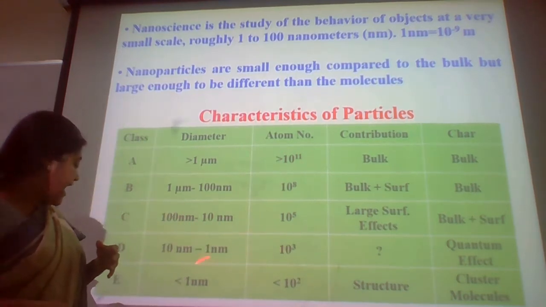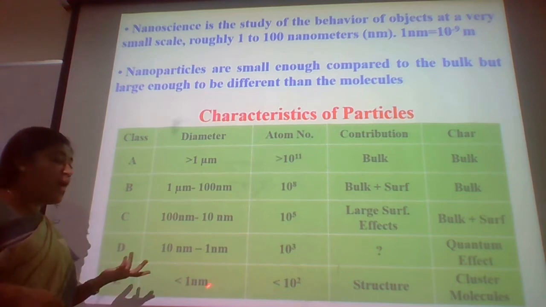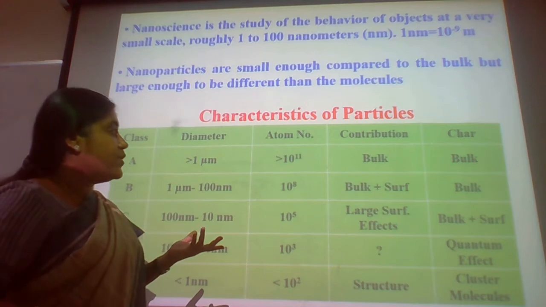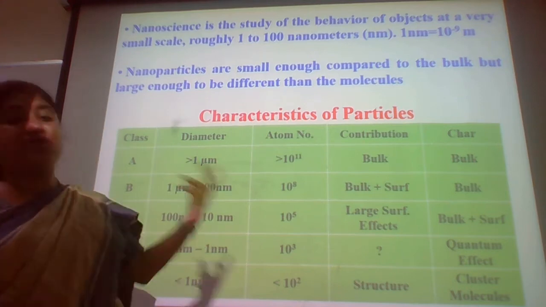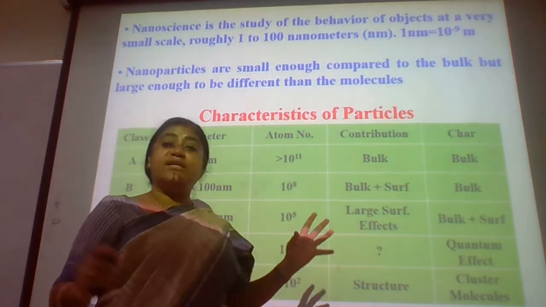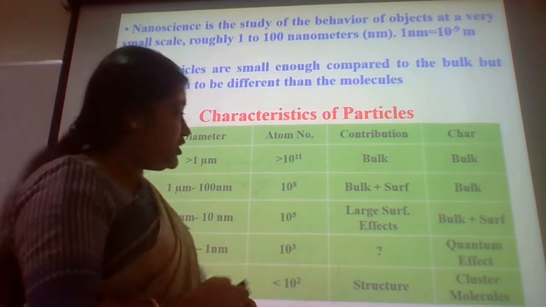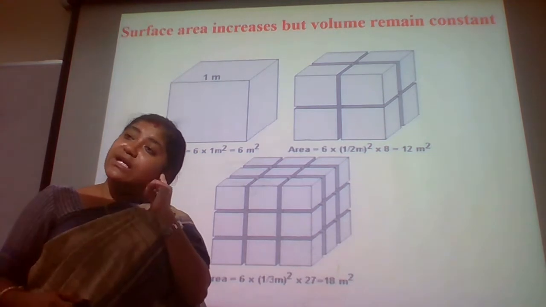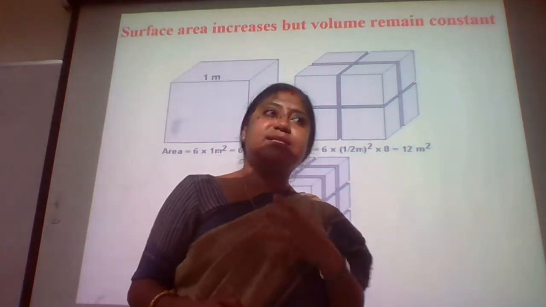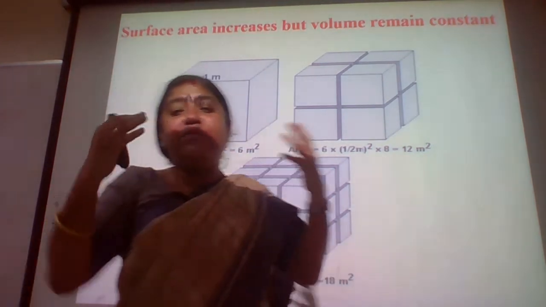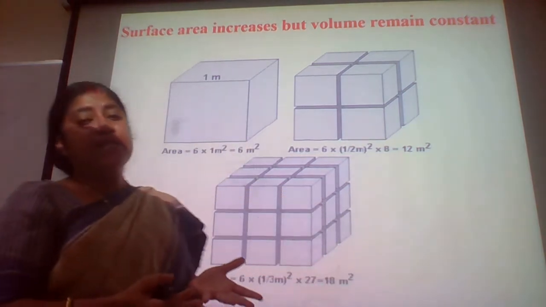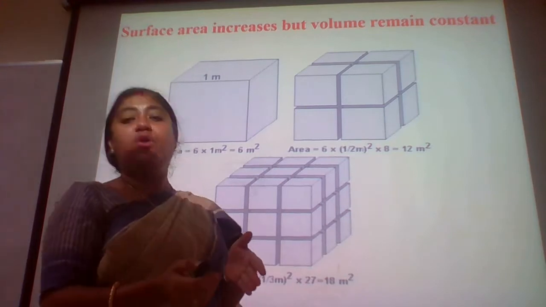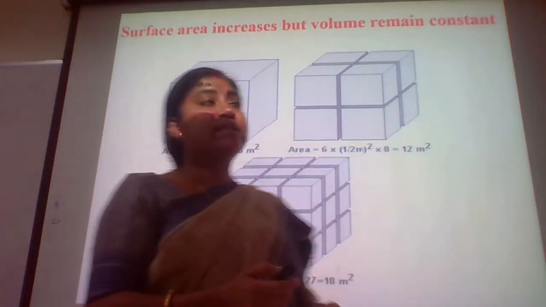Whereas if we go gradually down to less than 1 nanometer, it reduces to 10 to the power of 2, and the contribution is more structural, and the characteristics are like a cluster of molecules. So this is a very fundamental slide, I must say, which gives you the concept of why we are so much after nanomaterials, why we are trying to reduce the whole material into a small size.